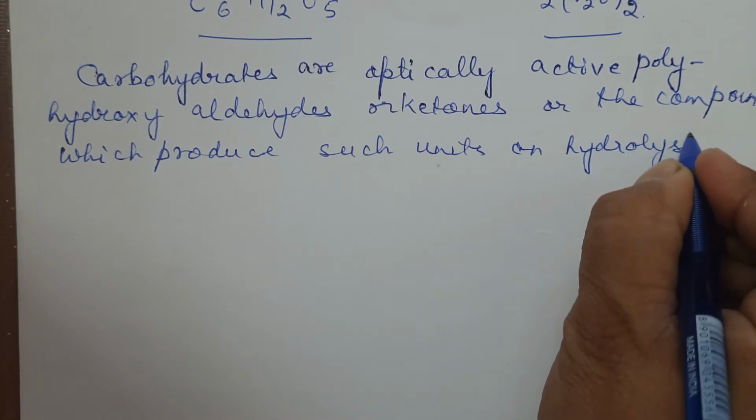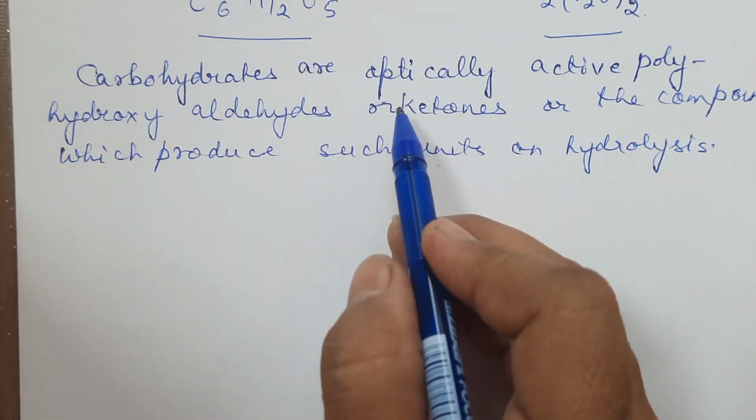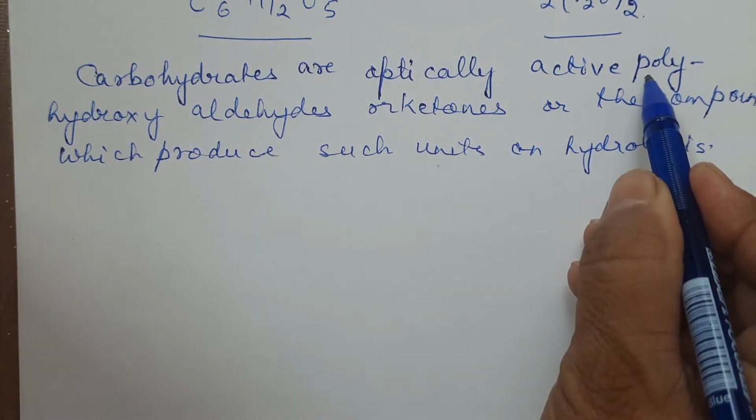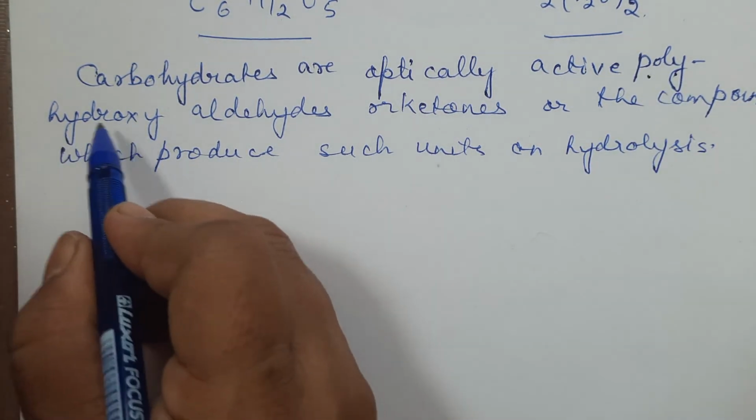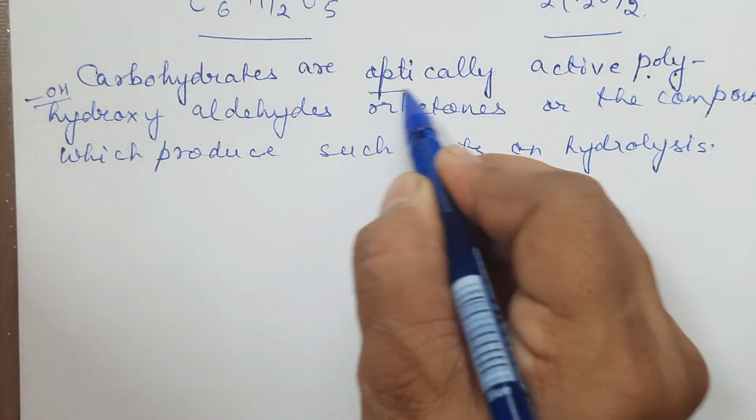Now, I will explain the definition. It means these are optically active. Optically active means they will turn the plane polarized light into either right or left. So that means they are having chiral carbon. Polyhydroxy means they are having many OH groups.